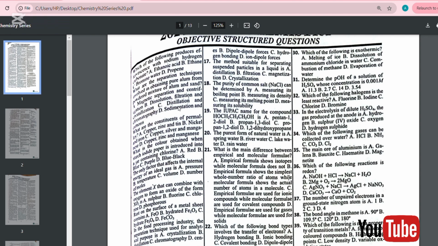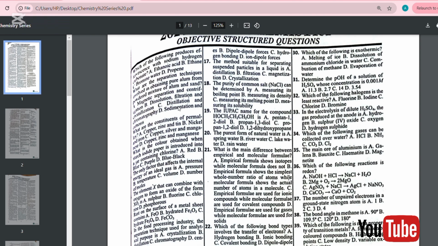Question number 8. In a food processing industry, the separation technique used for analytical purpose is A, crystallization, B, distillation, C, chromatography, and D, centrifugation. The answer is C, which is chromatography.